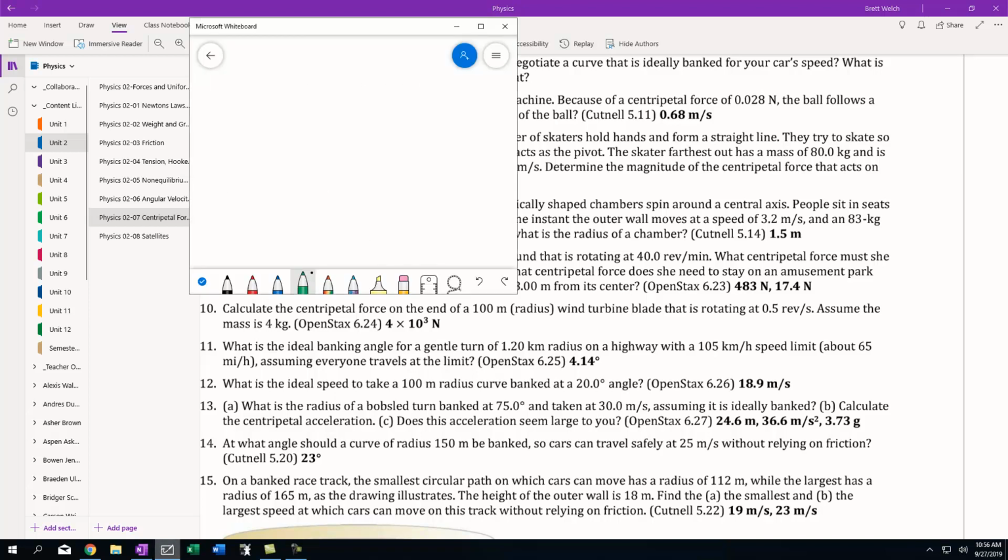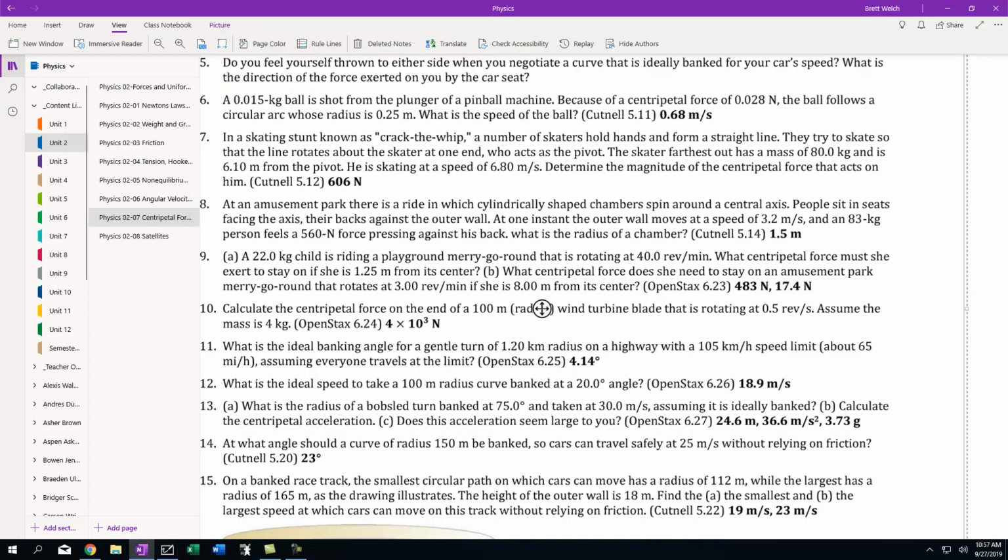And so we just take the centripetal force has to be equal to mass times velocity squared over radius. Now, he has gravity pulling him down, normal force up, friction, but at the end of the day, for him to travel in a circle, that is what he has to experience. So the centripetal force, or the sum of all that stuff, has to equal his mass, which was 80 kilograms, times his velocity, which was 6.8 meters per second. That's 6.1 meters out.